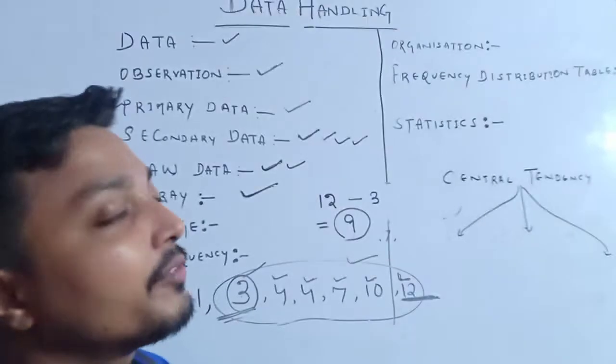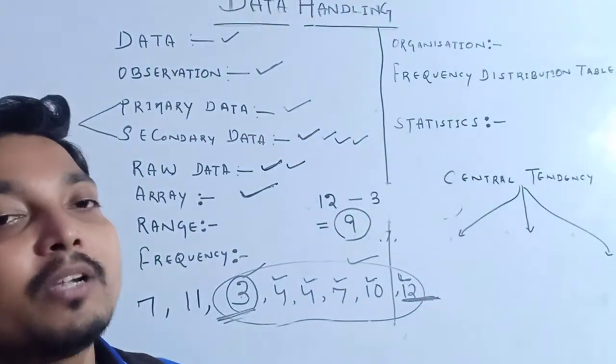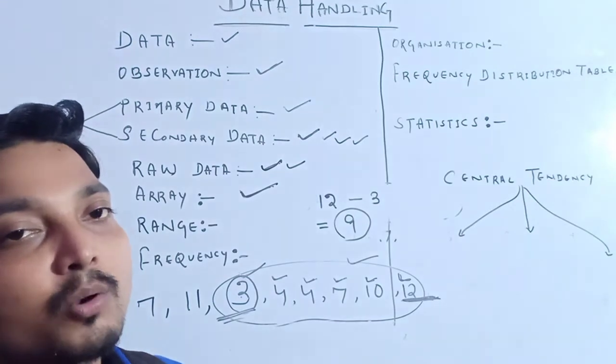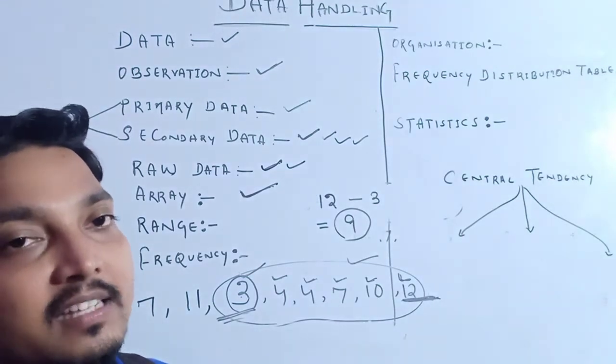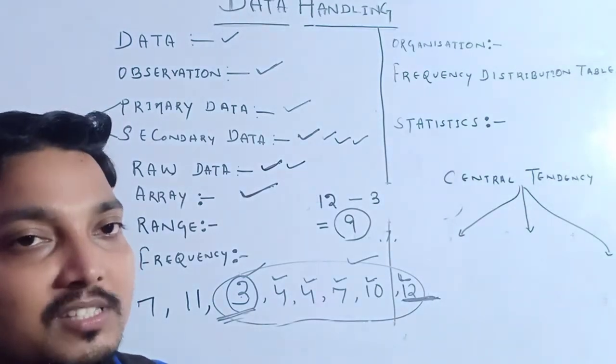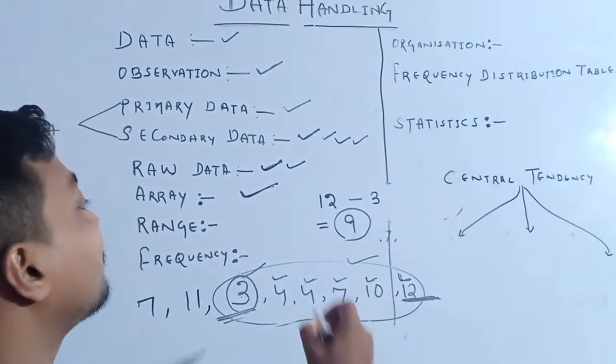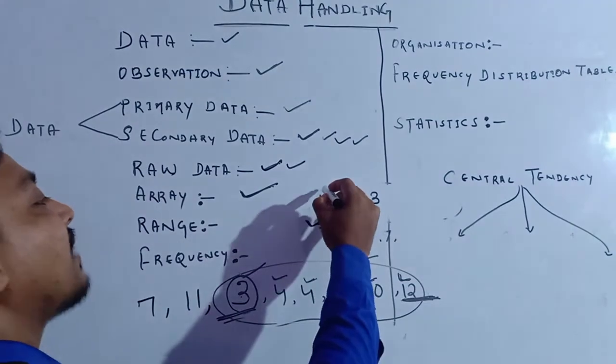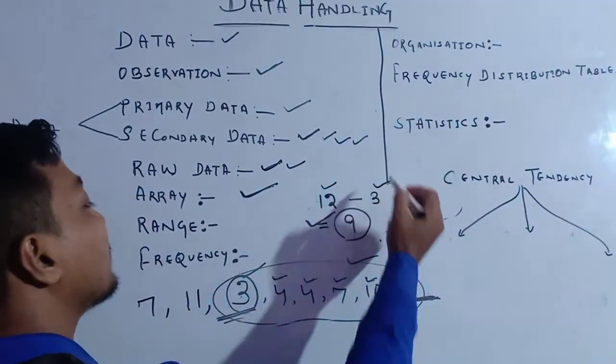So the range of the data is the difference between the highest observation and the lowest observation, or the difference between the greatest observation and the smallest observation. Understood? So you just have to remember the definition of range. Range means the difference between the highest observation and the lowest observation.